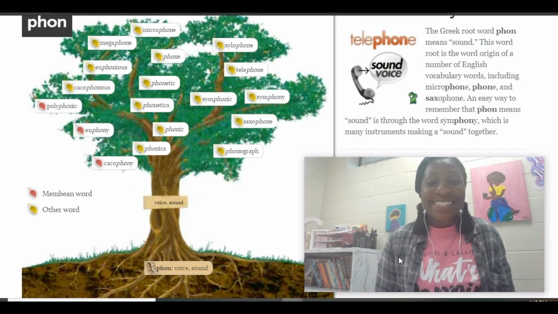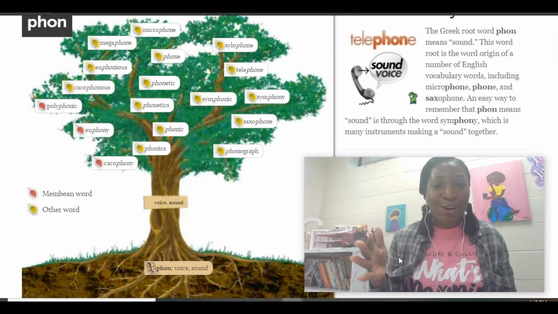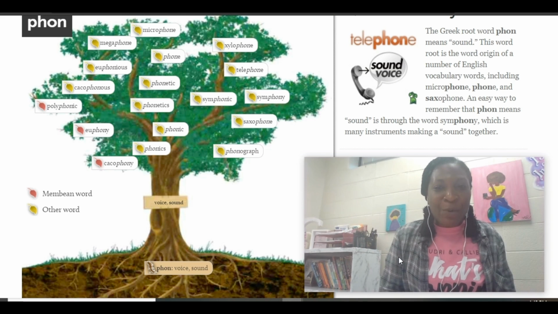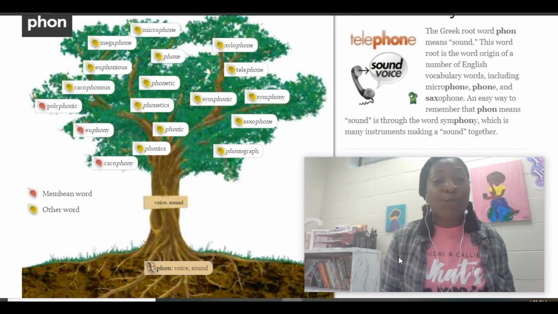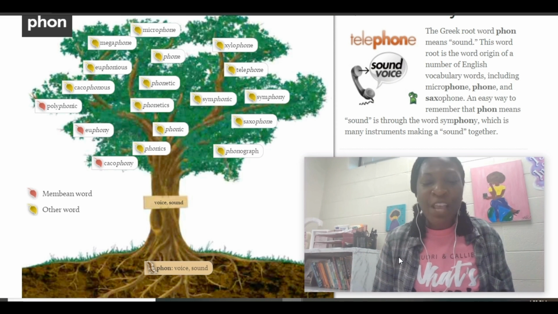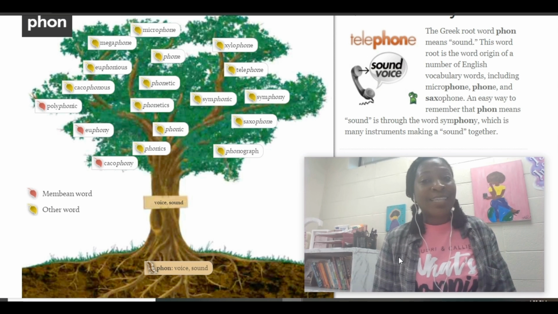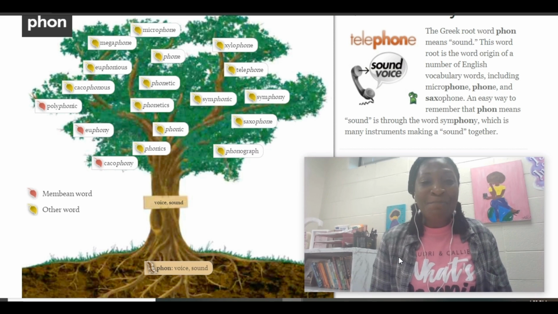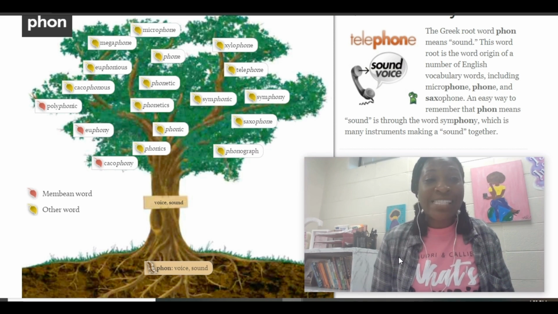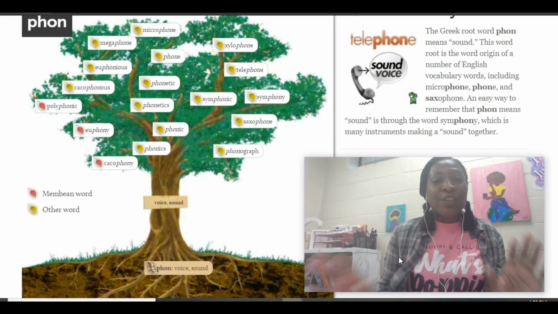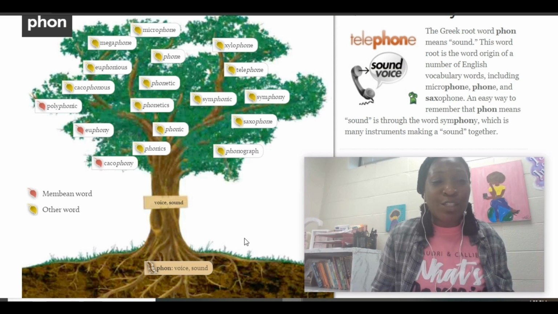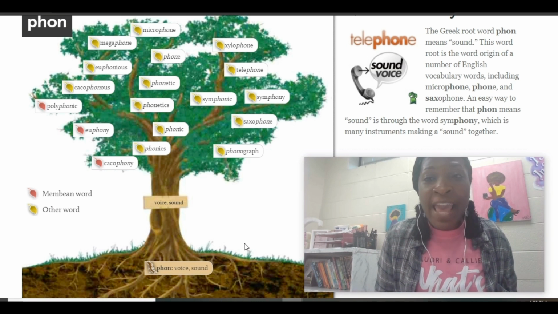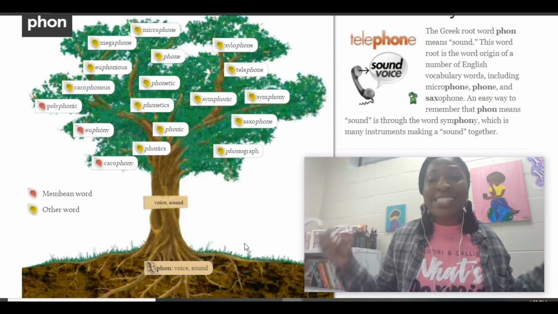Okay, AMS, we did not want to leave you this week without having at least one root word. So the root word that we want to talk about before we leave this week is phon, okay? So phon, like in telephone, means sound. You associate that with sound or voice. You see this tree, it has all these words that contain the root word phon, and the Greek word phon means sound.